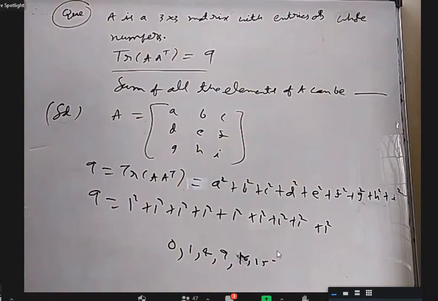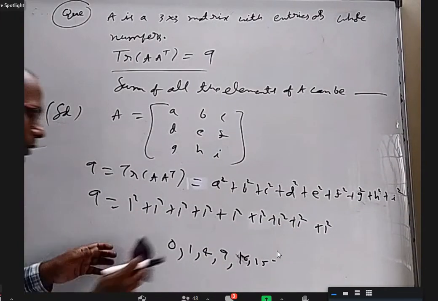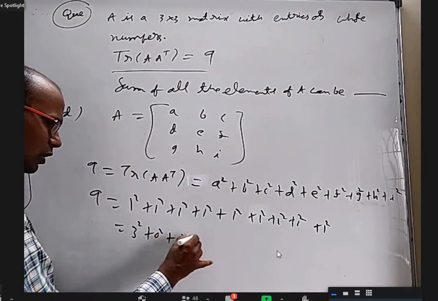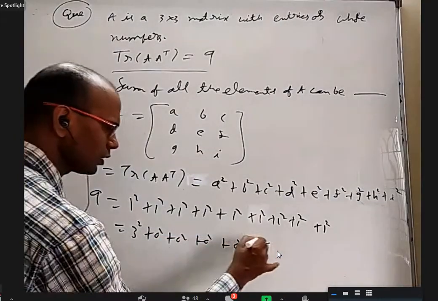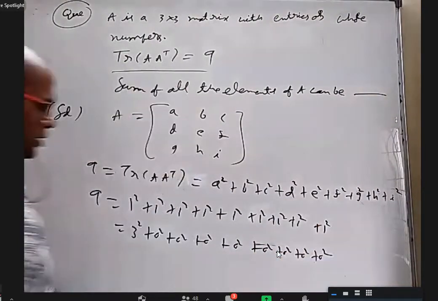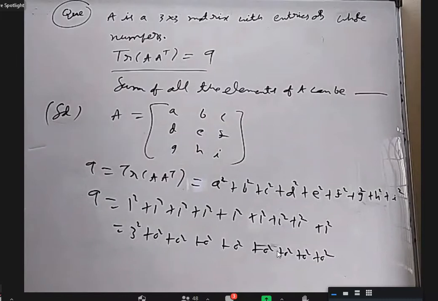Sir, we can take 8 zeros and one 3 square. Exactly. So you can write 3 square plus 0 square plus 0 square and so on. Any other thing is there?